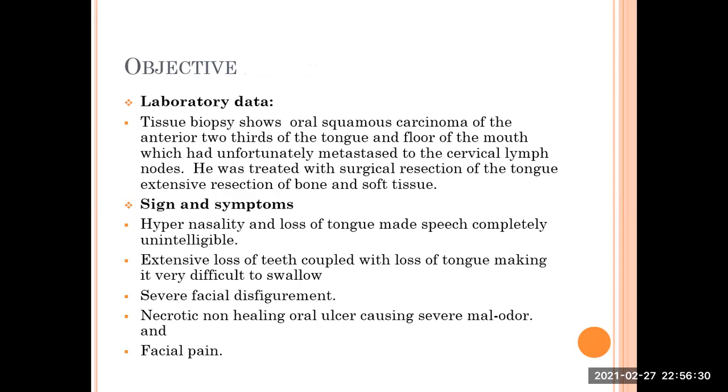Now objective. Tissue biopsy of Mr. Halbert was done, showing oral squamous carcinoma of the anterior two-thirds of the tongue and floor of the mouth that has metastasized to the cervical lymph node. For that, he was treated with surgical resection of tongue and extensive resection of bone and soft tissues. Mr. Halbert's signs and symptoms are hypernasality, extensive loss of teeth coupled with loss of tongue, severe facial disfigurement, a necrotic non-healing oral ulcer causing severe malodor, and facial pain.